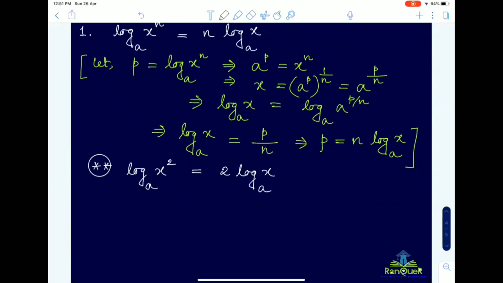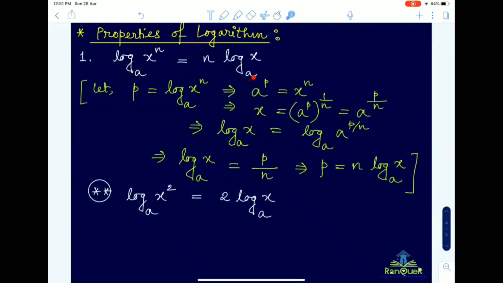Now remember, in your class 9th, 10th level, if you write this property, then that will be correct, no problem. No one will object if you write this property in class 9th, 10th level. But remember, in your higher classes, 11 and 12, you cannot write they are equal, even based on property 1.